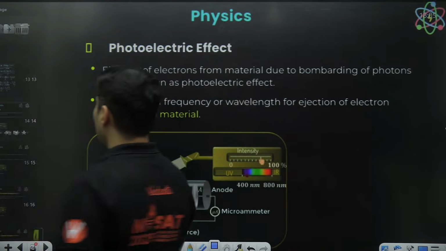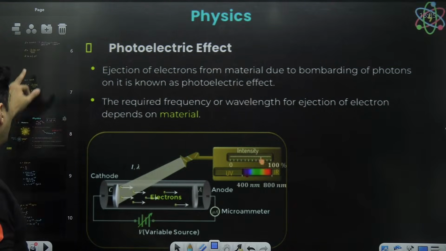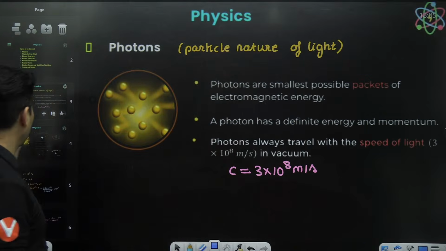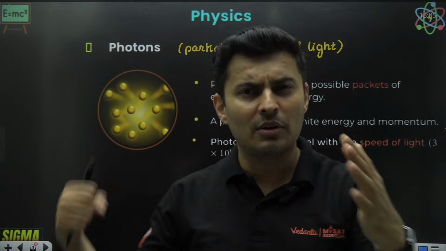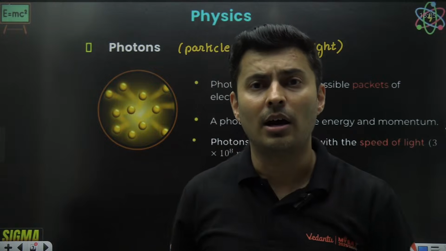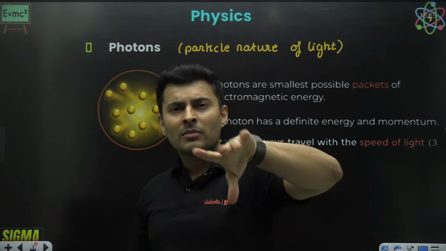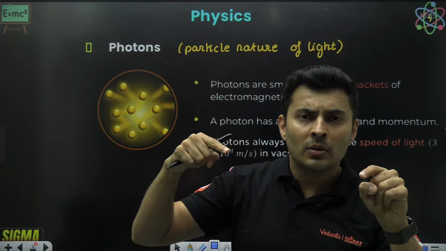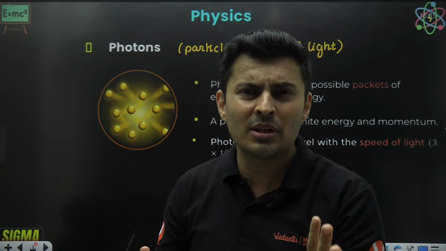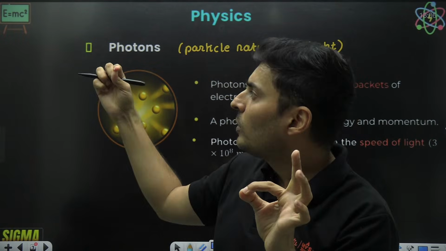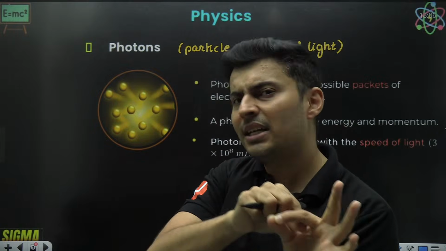photoelectric effect. See, what did I tell you photon was when I started the lecture? I said photon is the particle of light. And what did I say particles do? They have momentum. They will interact with matter. They will apply force, impulse, and so on. So imagine that photon is going. It interacts with matter. Matter means what? Atoms and molecules only. That's why. So that photon will come with full energy. It will hit the atom.